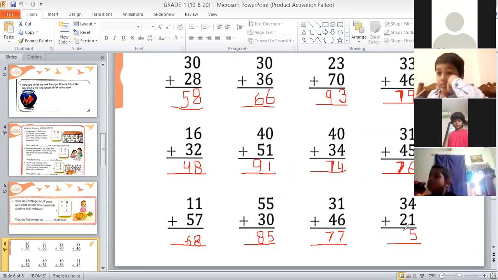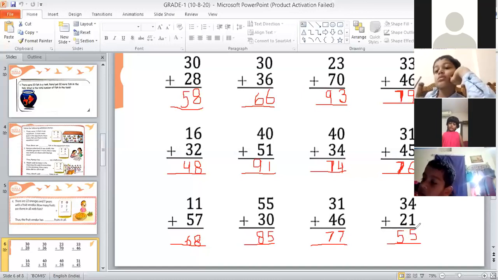Yeah. 3 plus 2 is 5. So what is the answer, Ashrita? 55. Yeah. Very good. So children, the answer is 55.